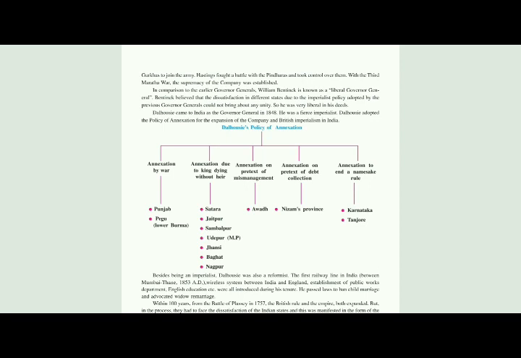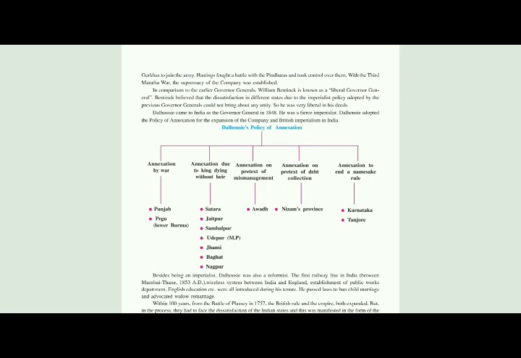Next paragraph. In comparison to the earlier Governor Generals, William Bentinck is known as the Liberal Governor General. So after Hastings, the next Governor General was William Bentinck. Bentinck believed that the dissatisfaction in different states due to the imperialistic policy adopted by the previous Governor Generals could not bring any unity.